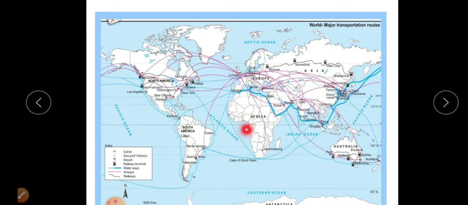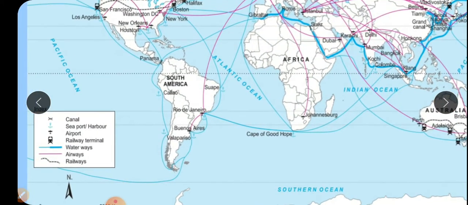Then about South America. In South America, we can observe less development of transportation links. For air transportation, there are only two international airports: one is from Rio de Janeiro, on the east coast of Brazil, and the second is Buenos Aires.